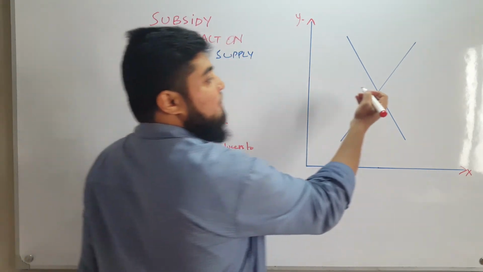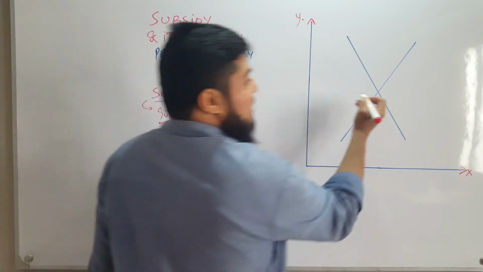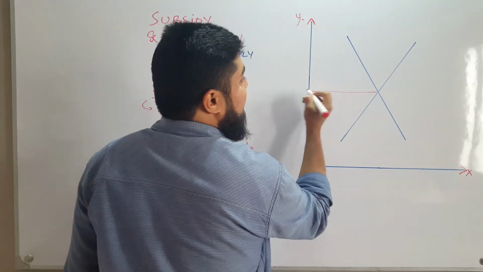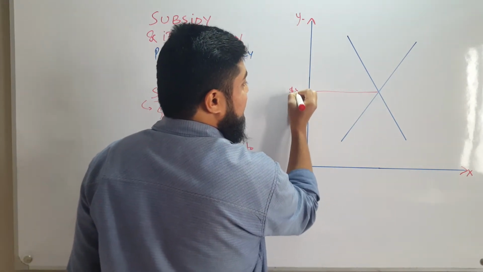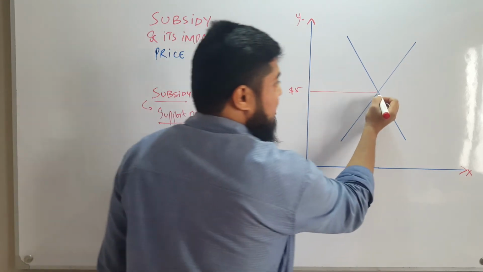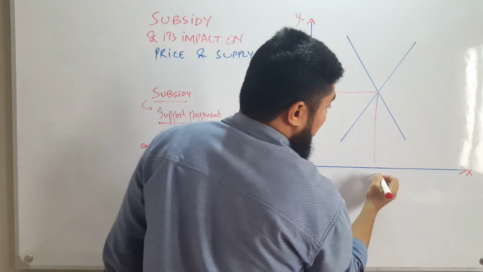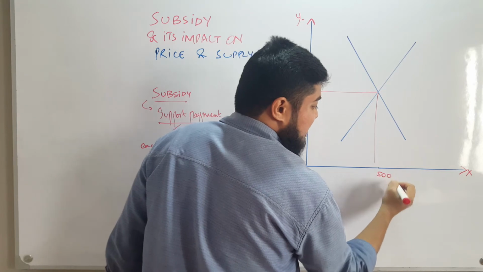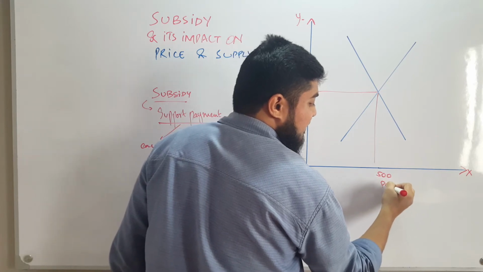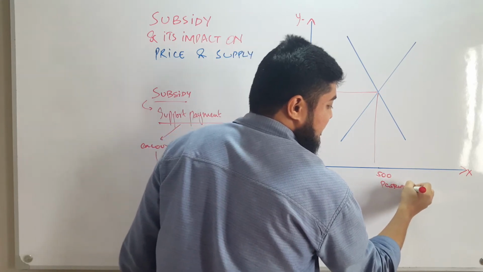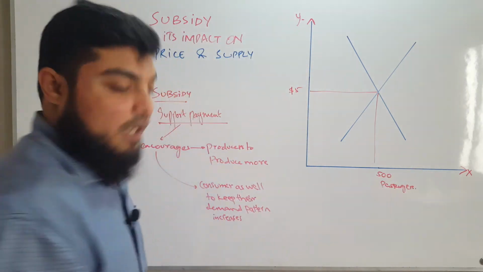Let's say before the subsidy, the price of the fare is $5, and at this price there are 500 passengers. What happens?